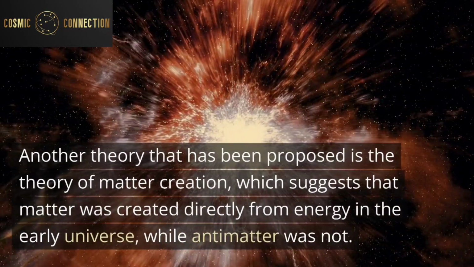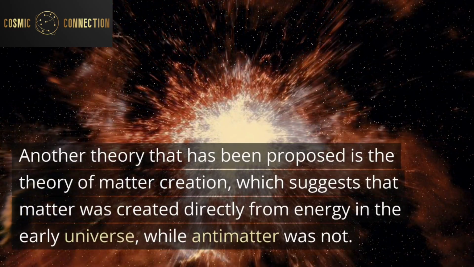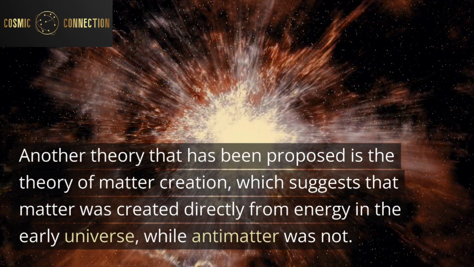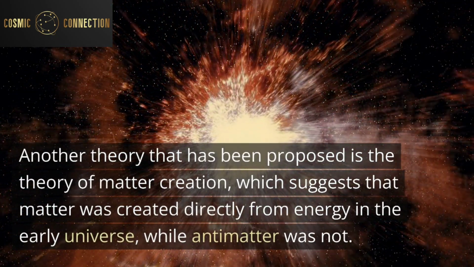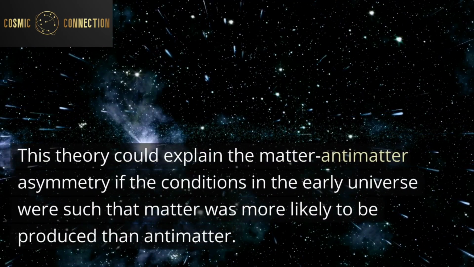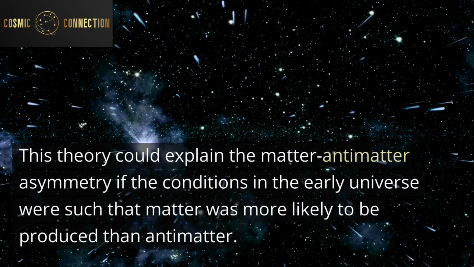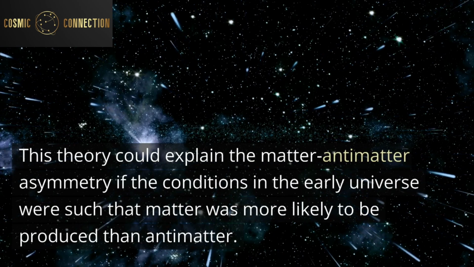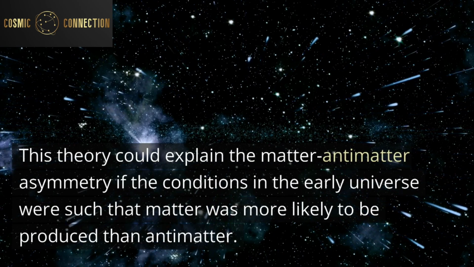Another theory that has been proposed is the theory of matter creation, which suggests that matter was created directly from energy in the early universe, while antimatter was not. This theory could explain the matter-antimatter asymmetry if the conditions in the early universe were such that matter was more likely to be produced than antimatter.